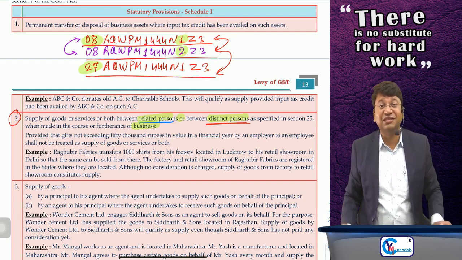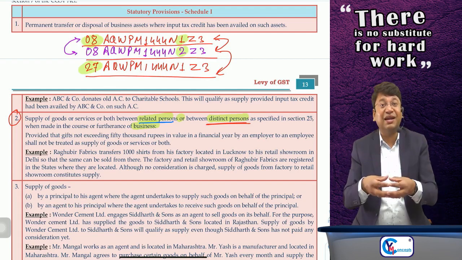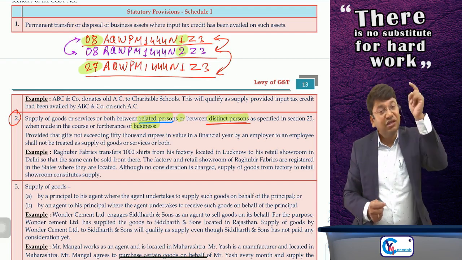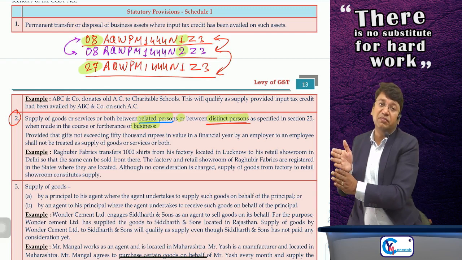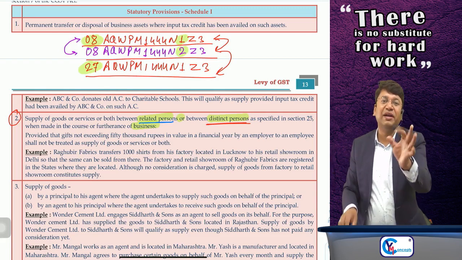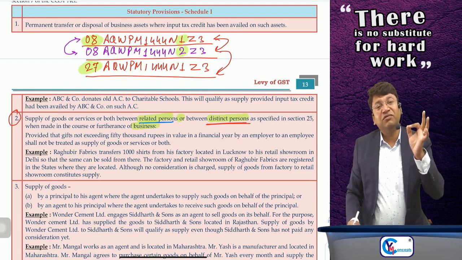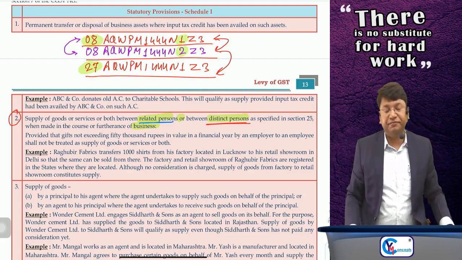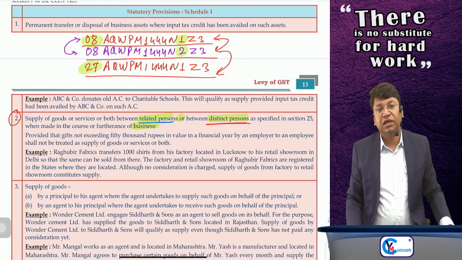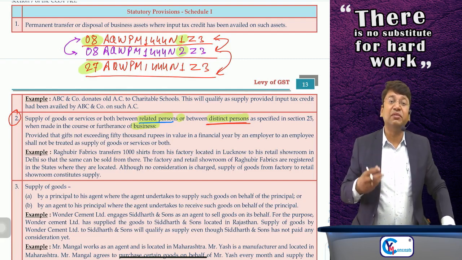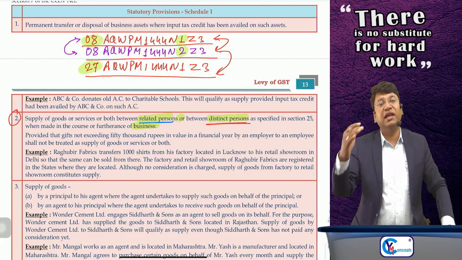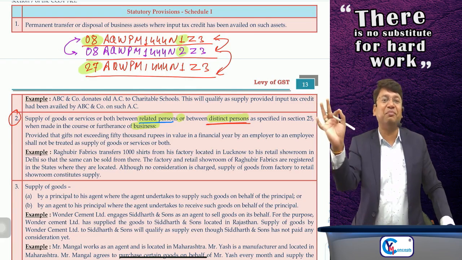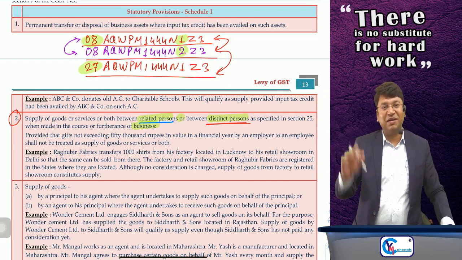But since employer and employee are related, although it is without consideration, then also it will be supply, GST will be payable. So to keep it out of the ambit of GST, the government has mentioned one restriction, one condition, or one limitation, that if the employer is giving some gifts to the employee, and if the gifts are up to the value of rupees 50,000 per annum per employee, then it will not be supply at all.